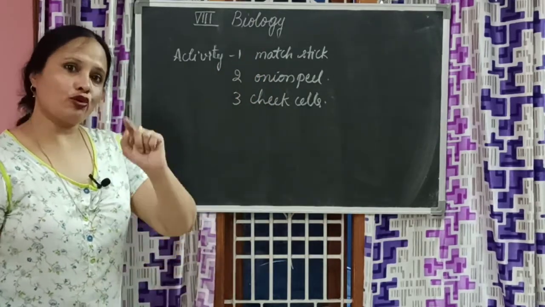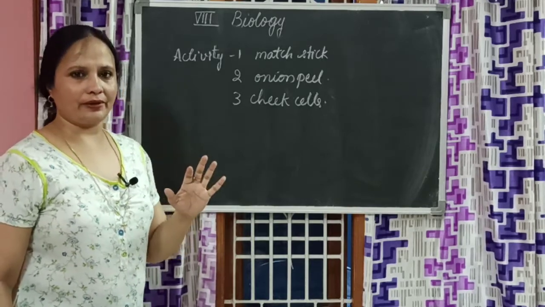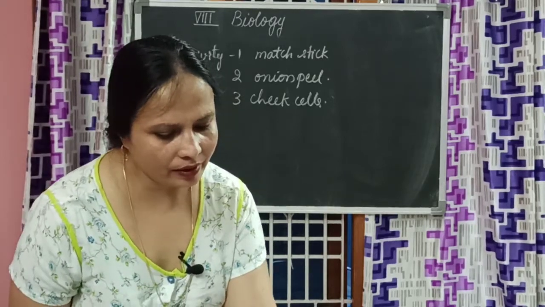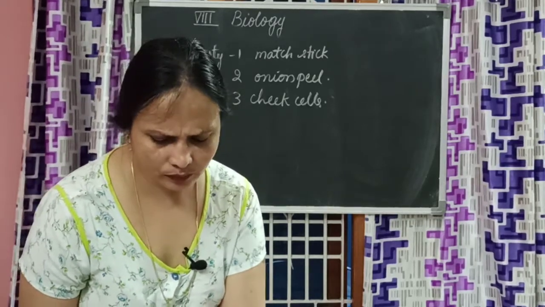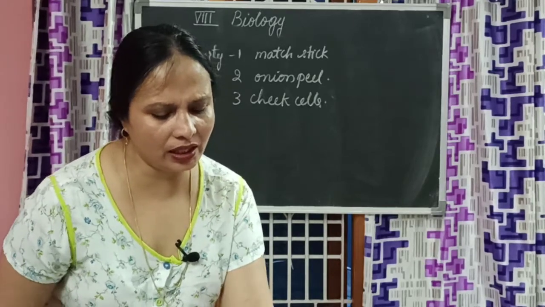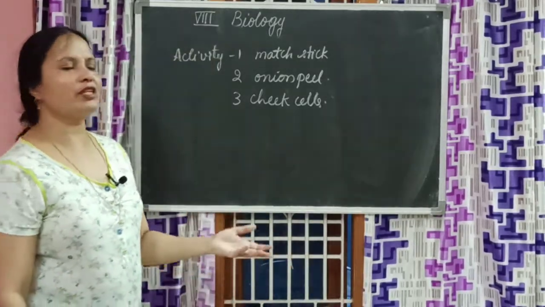This is what Robert Hooke made us understand: every single organism is made up of cells.